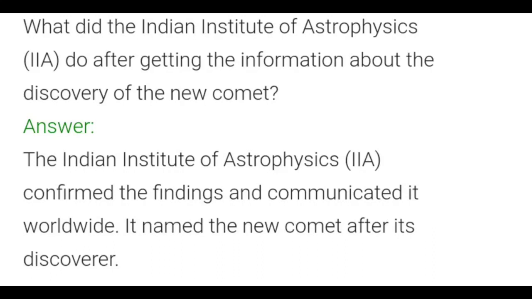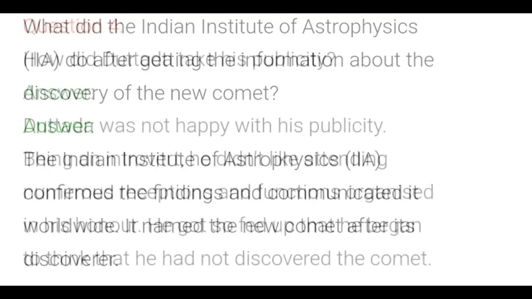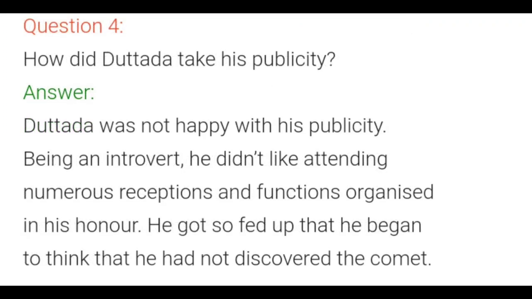It named a new comet after its discoverer. So that's the third question, children. Let's move on to the fourth question now. How did Dattada take his publicity?